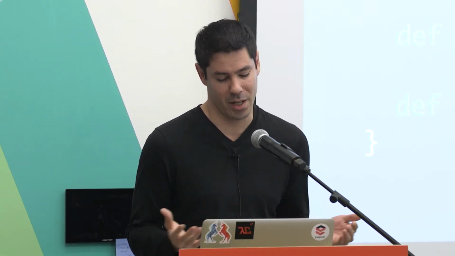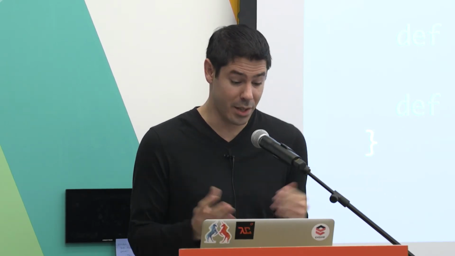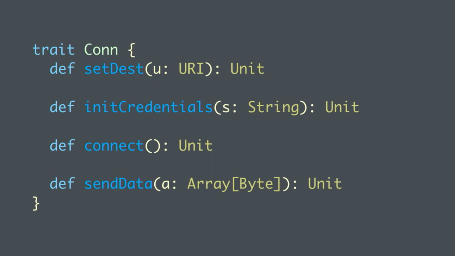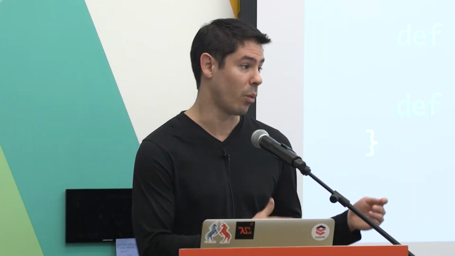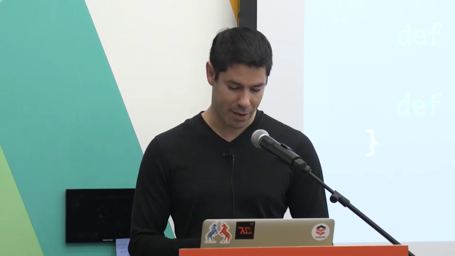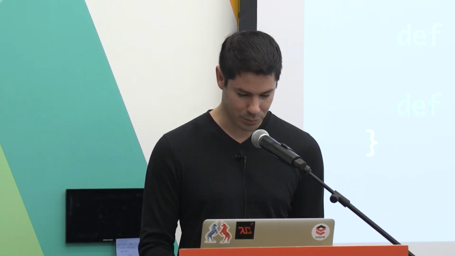They don't tell us how long things take, or if something's happening asynchronously. They don't tell us if something's mutating, and we are mutating things, or at least changing things, right? The state of the connection is changing. We start with an unconnected state of the connection, and then we go to a connected state. We're in a state where we haven't sent any data, and then we have a state of the connection where we either already sent data or it represents a computation that will send data. So we have this API that's kind of lying to us.